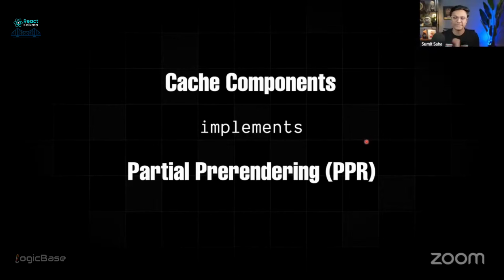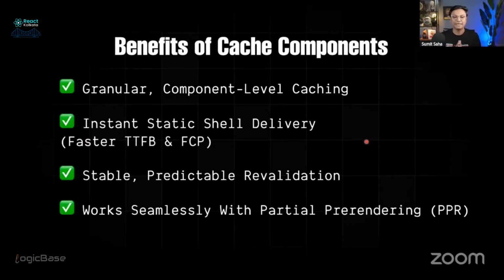Okay, so we'll see the example, then you will understand. So finally, I would definitely say the benefits of cache component are huge. I have already explained. So basically, we are getting component level granular control. The second one, we are getting the static shell very quickly. We are getting dynamic content. At the same time, we are using the beauty of static shells, like the static parts as well. So the static rendered benefit is also we get, and at the same time we are getting the dynamic part as well. So we are getting fast contentful paint and time to first byte.